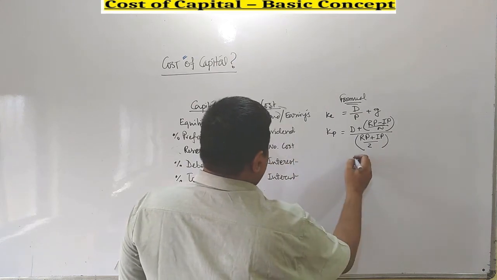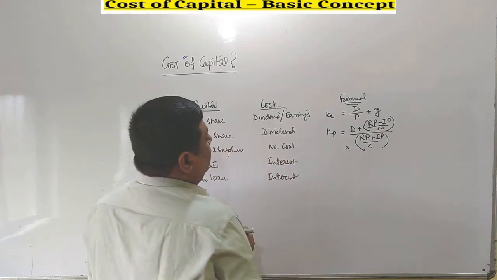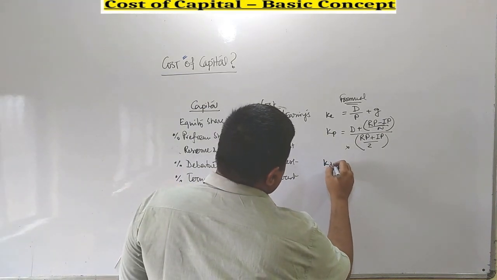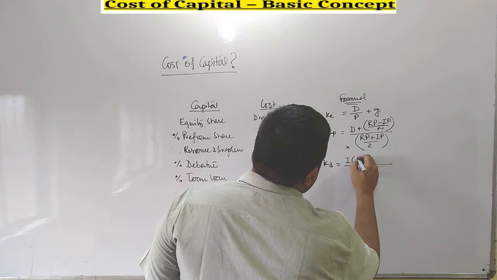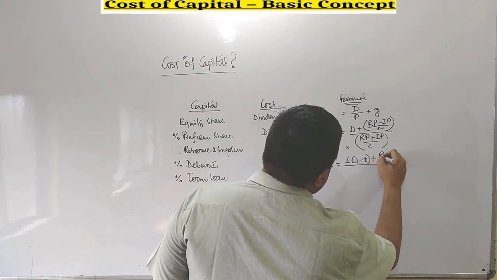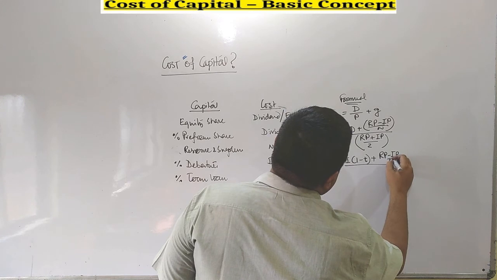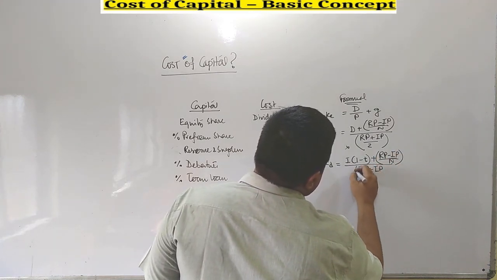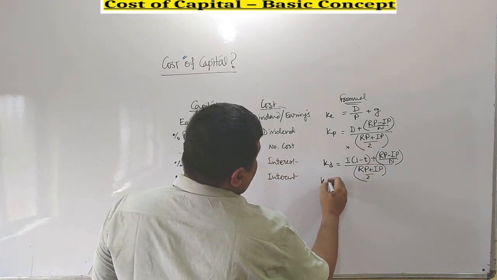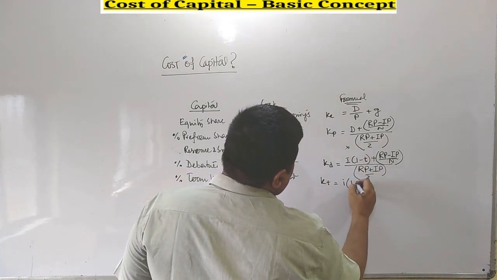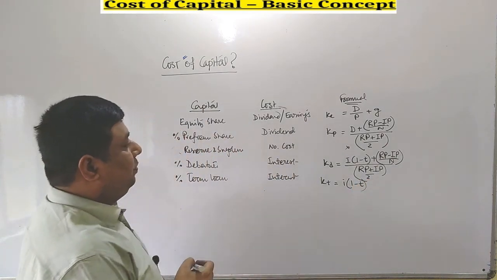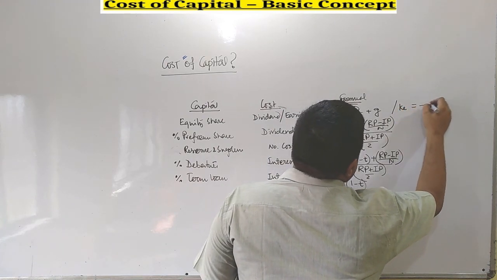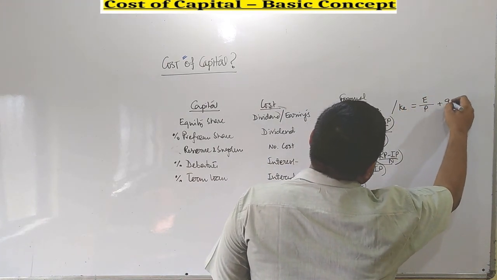There is no cost basically in case of reserve and surplus. In case of debenture, it is KD. The formula is I(1 minus T) plus (redeemable price minus issue price) by N, whole divided by (redeemable price plus issue price) by 2. And in case of KT, the formula is very simple, it is I(1 minus T). In case of equity share, you can also use another formula, E by P plus G.